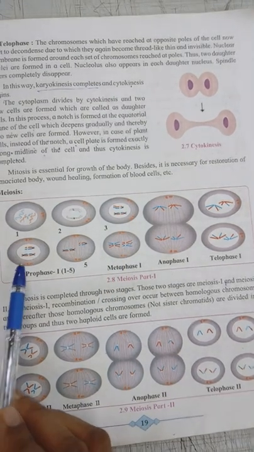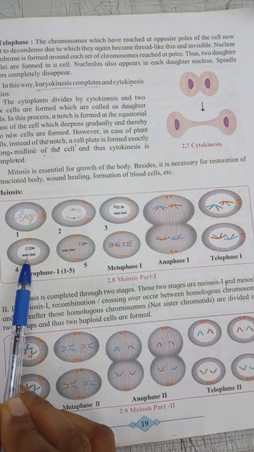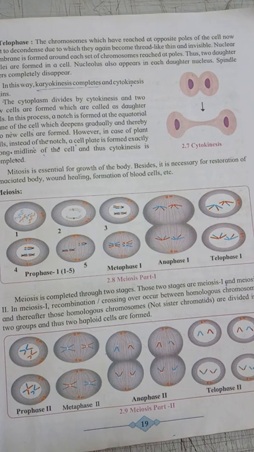During the diplotene, the homologous chromosomes, the bivalents, separate from each other except at the point of crossing over. Thus, it looks like an X-shaped structure that is called the chiasmata.